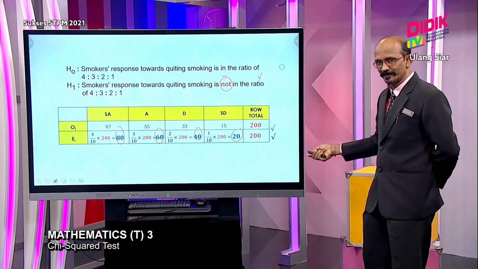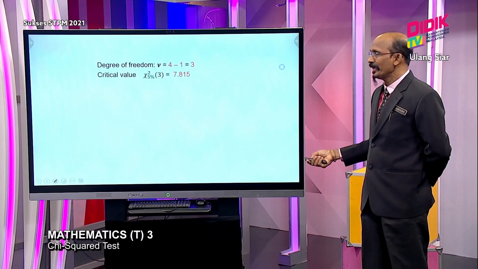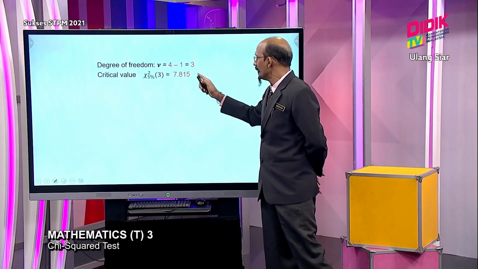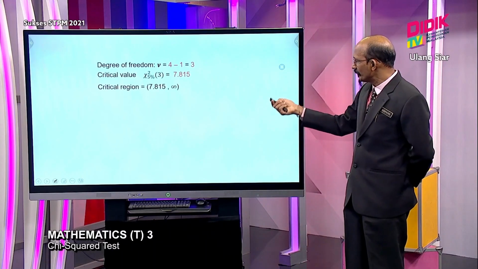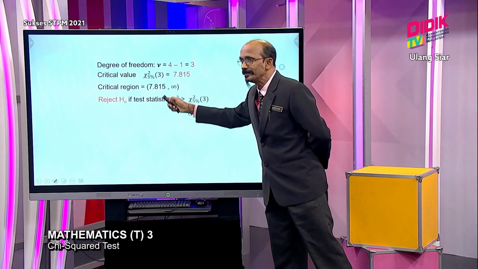So next, step 3. You need to find the degree of freedom because you have 4 columns, so 4 minus 1 is 3. You find your critical value; you get 7.815 from the table. Then your critical region, then your early decision. It's almost identical.